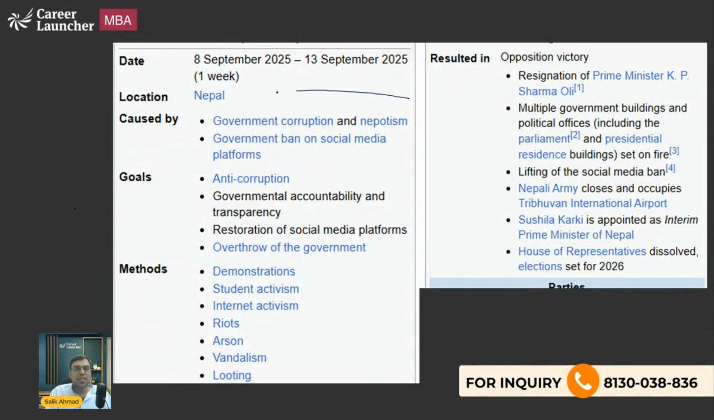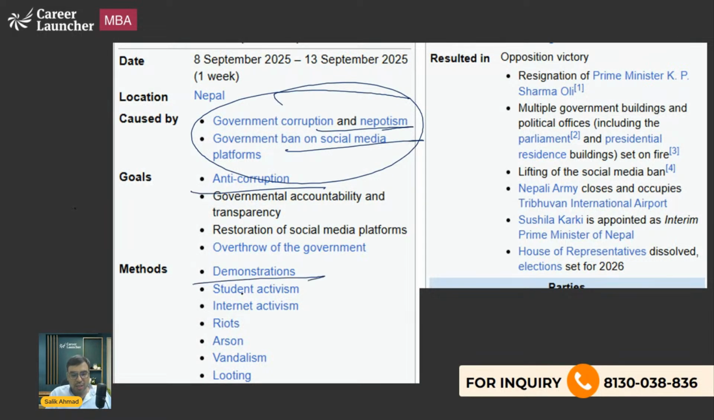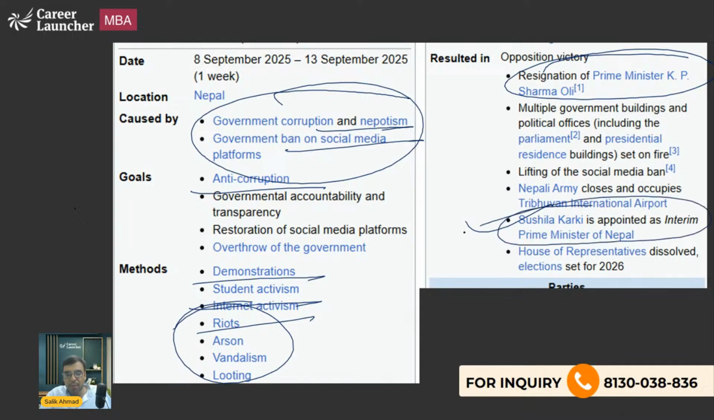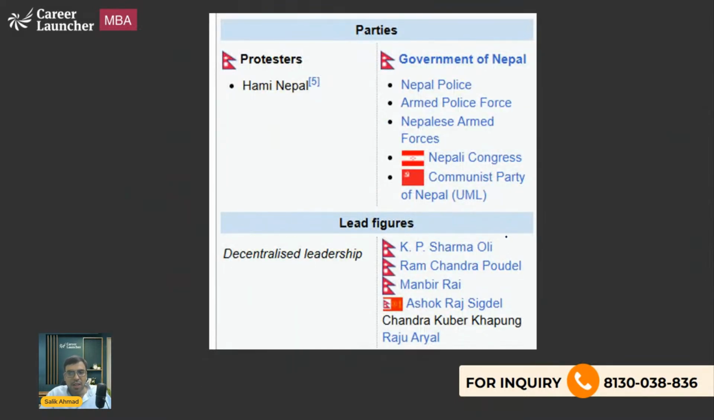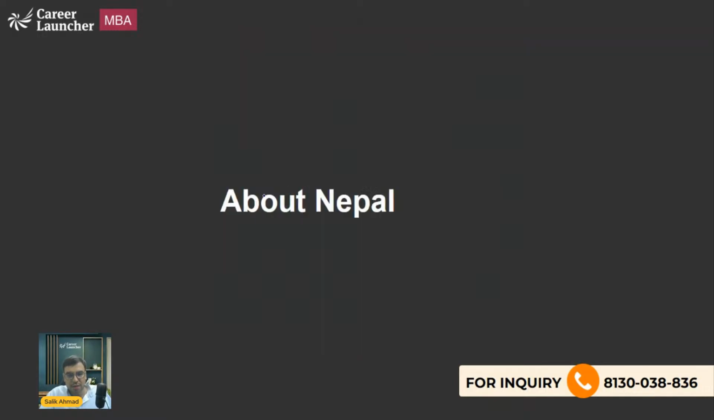So you can see it here. These were the causes: government corruption, nepotism, social media ban, anti-corruption, student activism. But it led to riots, arson also. Resignation of KP Sharma Oli, right? Sushila Karki being appointed as the interim prime minister. And the House of Representatives, like in India we can say Lok Sabha or a lower house, was also dissolved. Yes, Hami Nepal is the NGO which was very much instrumental in organizing the protest.